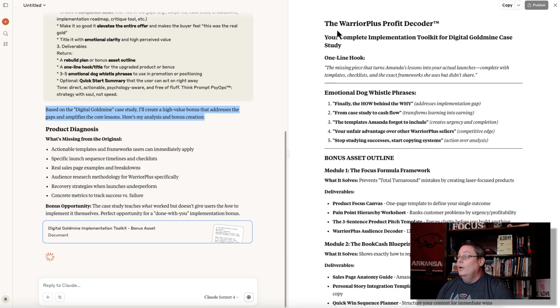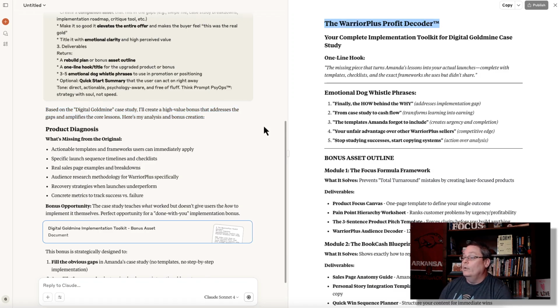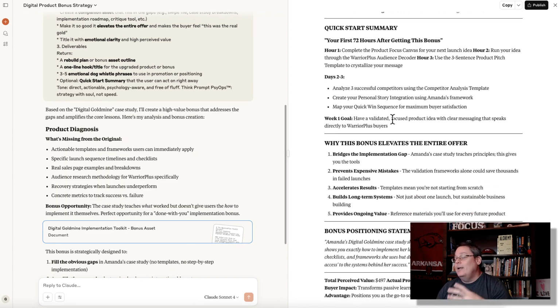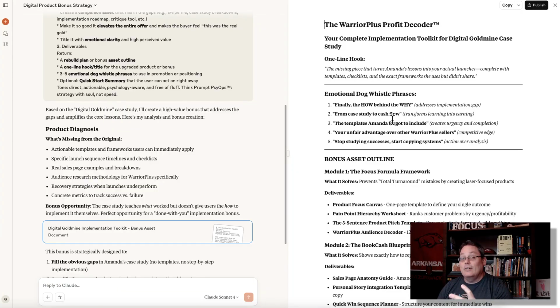We come back to Claude. We're going to create the Warrior Plus Profit Decoder. You can see it's still working over here, but this is your complete implementation toolkit for Digital Goldmine case study. You're going to give them an implementation toolkit to implement what they learn, what they read, what they see inside of the case study. So you can come back over here. It created the information product. It created the bonus for your information product, the thing that's going to set you apart from all the other affiliates. And you can see based on the Digital Goldmine case study, I'll create a high value bonus that addresses the gaps and amplifies the core lessons. And then it breaks it down.